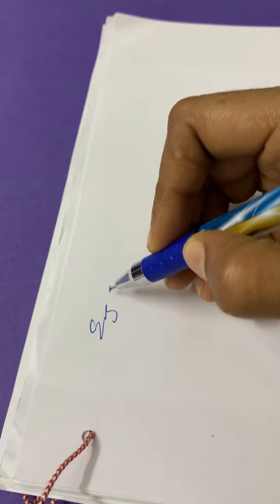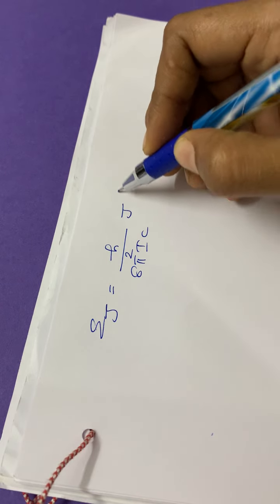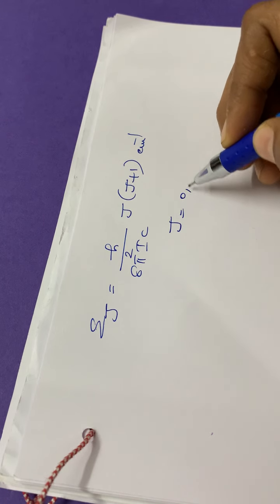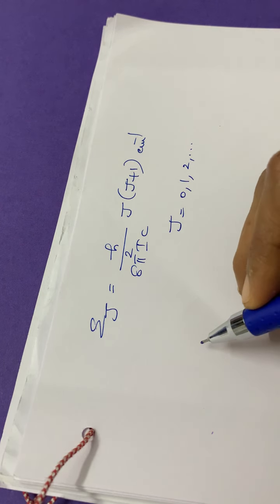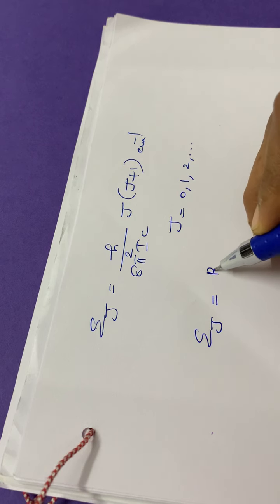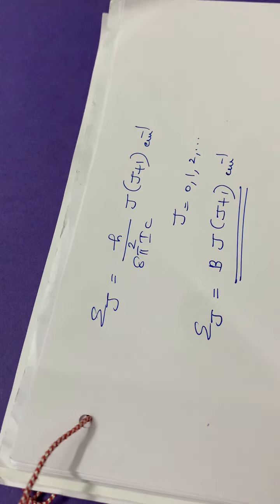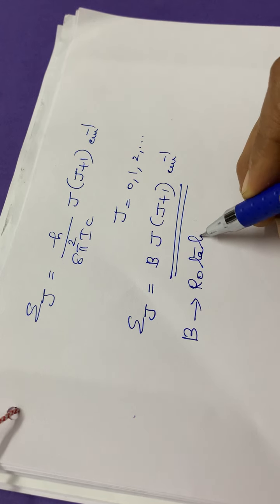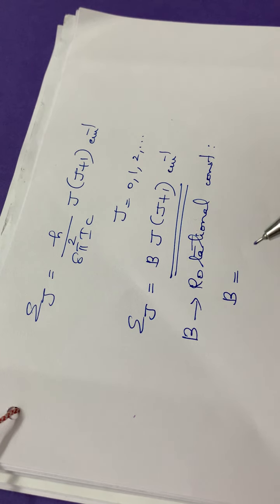And again this epsilon j is equal to h divided by 8 pi square IC into j plus 1 centimeter inverse, where j is equal to 0, 1, 2, etc. And again we can reduce this equation like this, that is epsilon j is equal to B into j plus 1 centimeter inverse, where B is called the rotational constant.